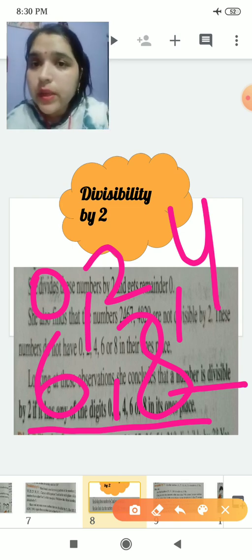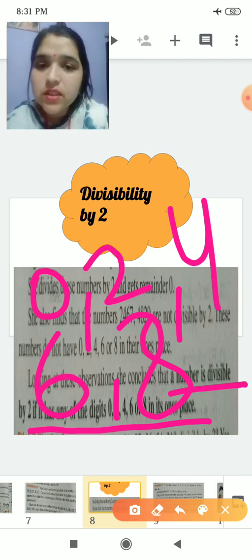What is the table of 2? 2 ones are 2, 2 twos are 4, 2 threes are 6, 2 fours are 8, and 2 fives are 10. So the ones place has all these numbers. 2 sixes are 12, 2 nines are 18, 2 eights are 16.